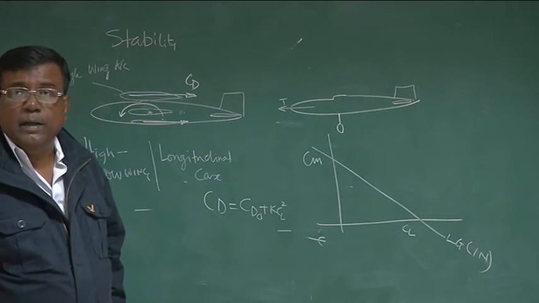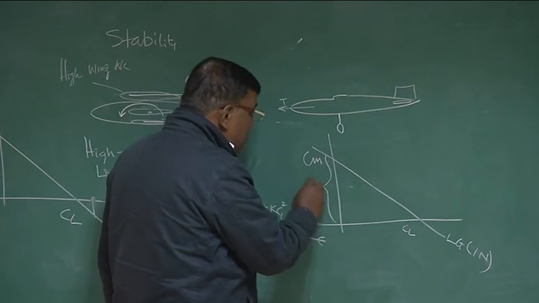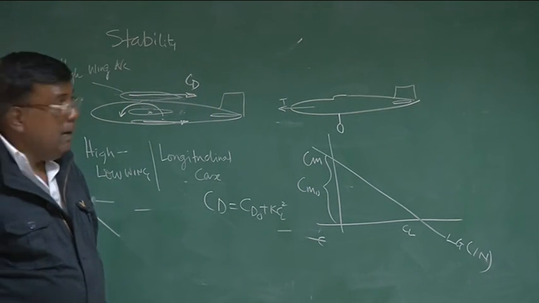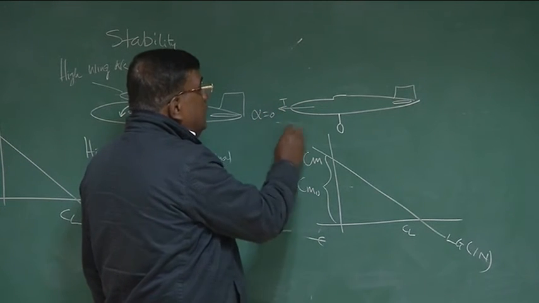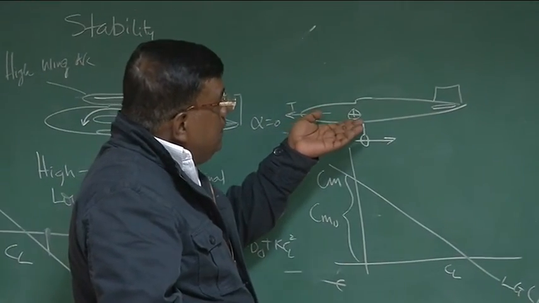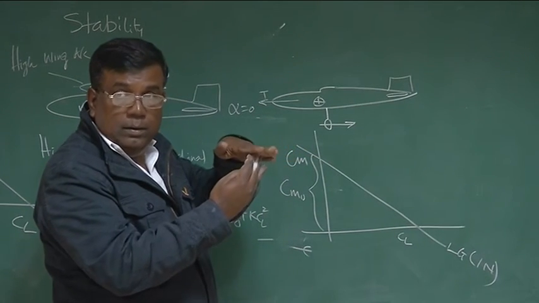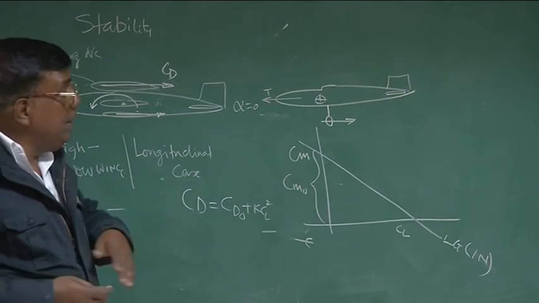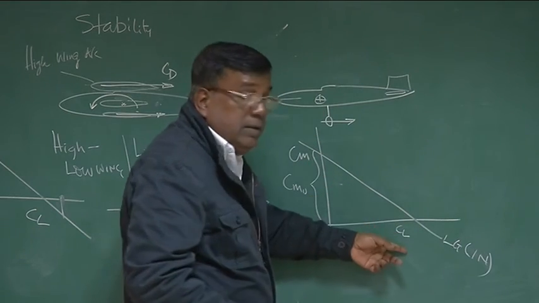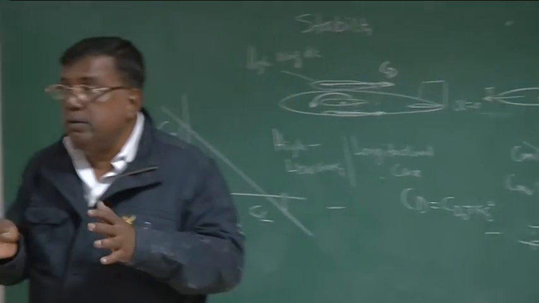CL is okay, CL remains the same. You should think like this: what is happening to this Cm naught? So what is Cm naught? Cm naught is Cm at alpha equal to 0. So if alpha is equal to 0, then this will experience a drag. What we are trying to compare is, suppose the airplane is flying with landing gear in and then landing gear out. Typically, landing gear out will be during landing. Okay? And we are saying when the landing gear was in, Cm versus CL was like this. When the landing gear is out, how should a designer think this Cm versus CL will change?